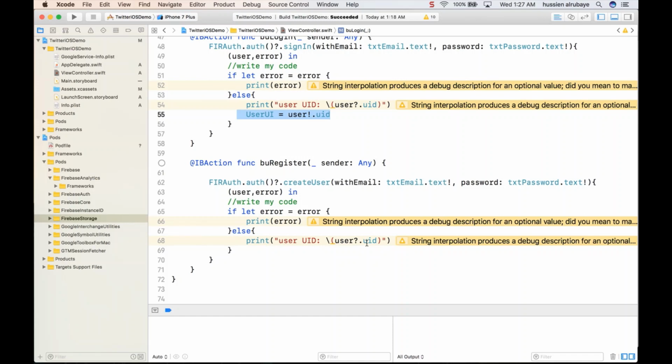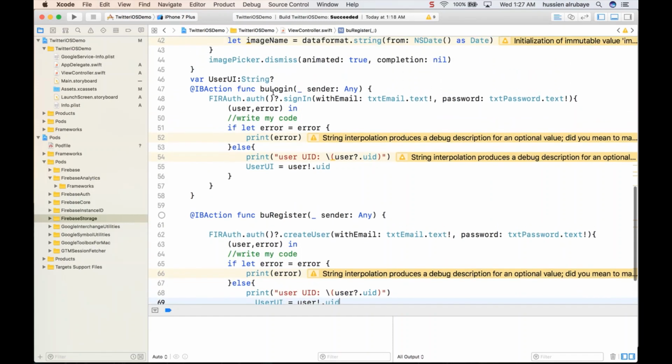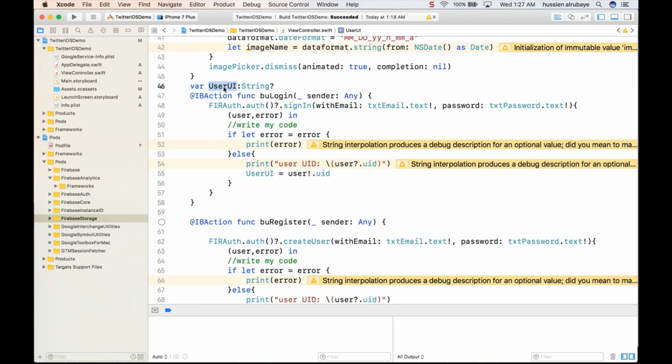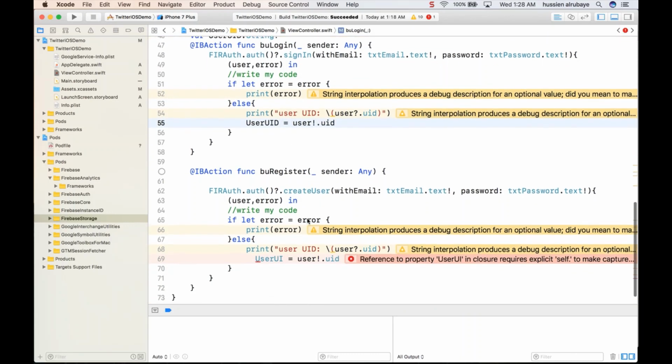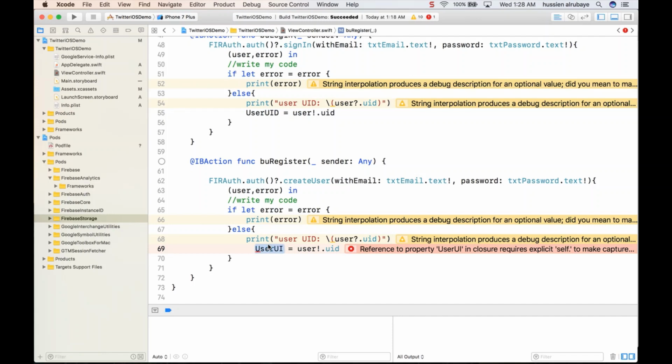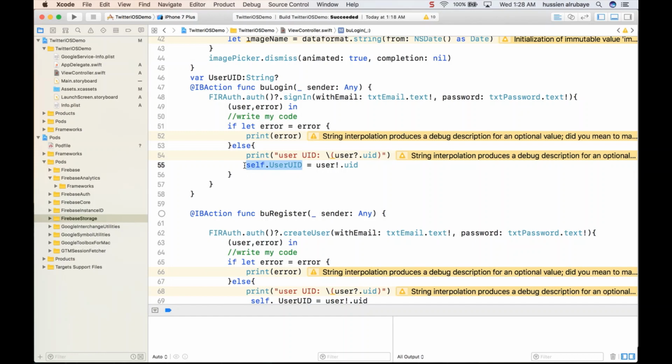Yeah, this one will help, just getting the user. Then this one I'm just getting the user UID when the user logs in. Make sure you name it UID in this way. You say UID, and because you want to access something outside, you say self. You could do it with self in this way, that's fine. So now I have the user UID here.